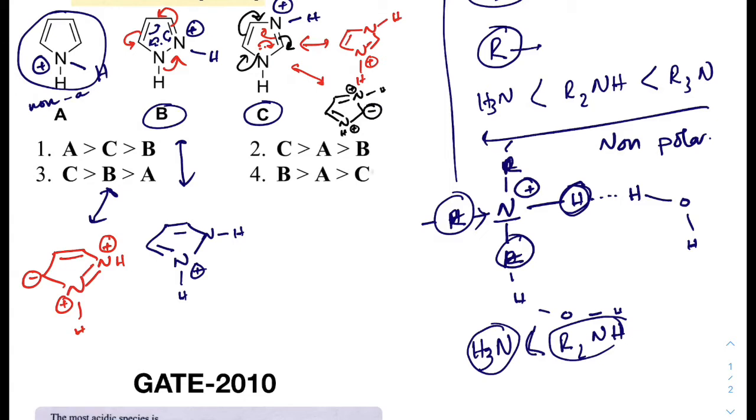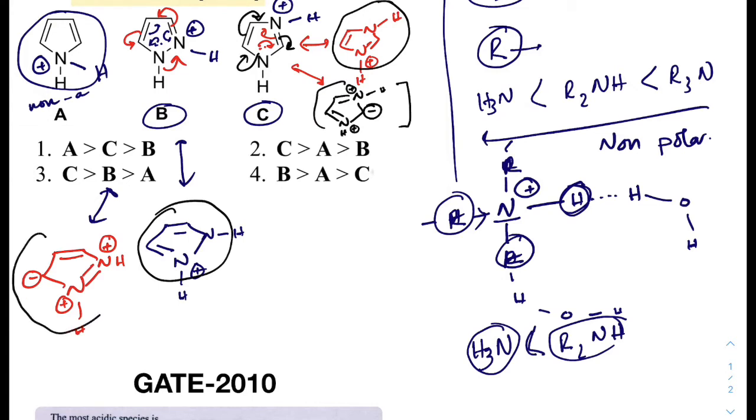now, in this case, this is a similar type of resonance structure, but for the second canonical structure the negative charge is in between two nitrogen atoms, whereas in this case the negative charge is beside one nitrogen atom. Therefore this structure is less stable than this canonical structure. Therefore this conjugate acid is more stable than that of compound B. So C is the more basic because its conjugate acid is more stable than B, and A is least basic because it loses aromaticity after protonation. So the answer is 3, right?